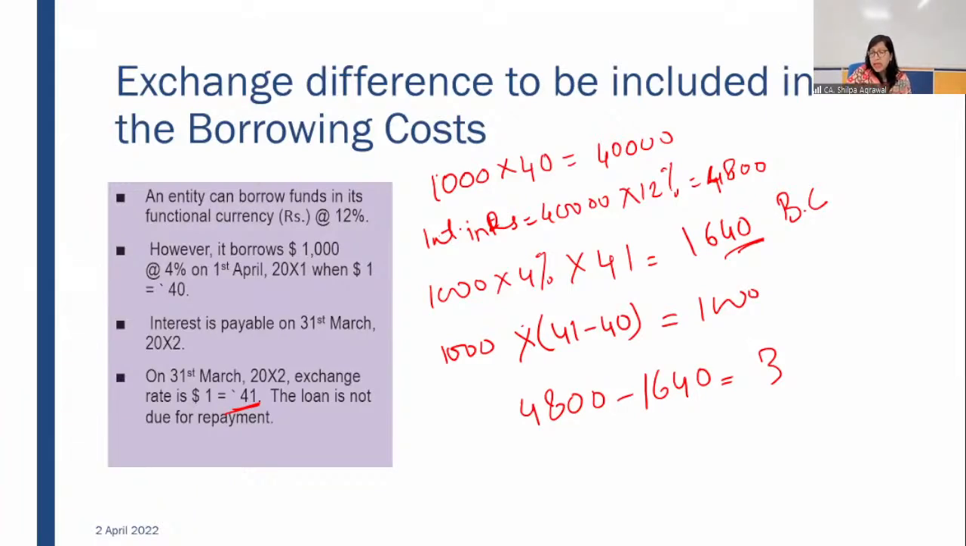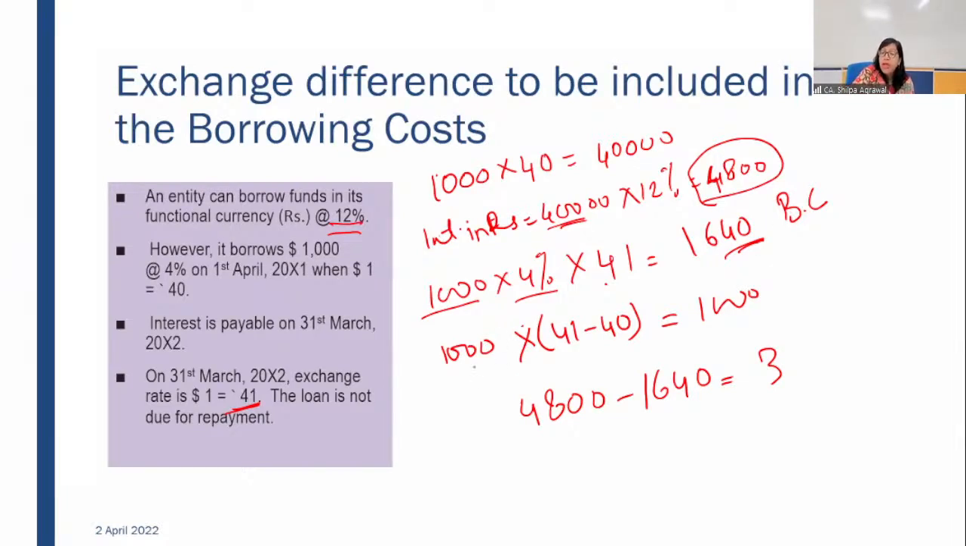Here in this case, 4,800 was the interest which you would have paid in case you had borrowed the fund in Indian rupees, again at 12%. So this is the 4,800 which you would have paid if you had borrowed in rupees. However, you borrowed in dollars. You are paying 4% interest, and the closing rate is 41. So 1000 into 4% into 41 comes to 1640, which is the actual borrowing cost.